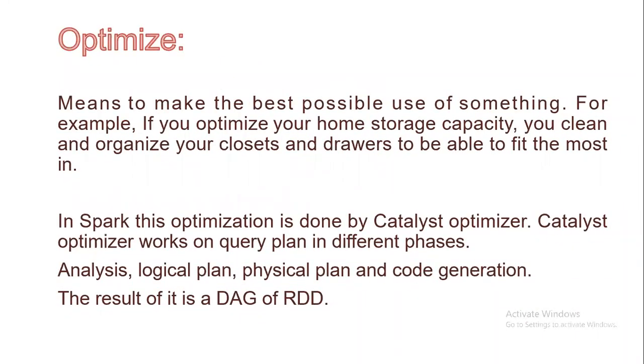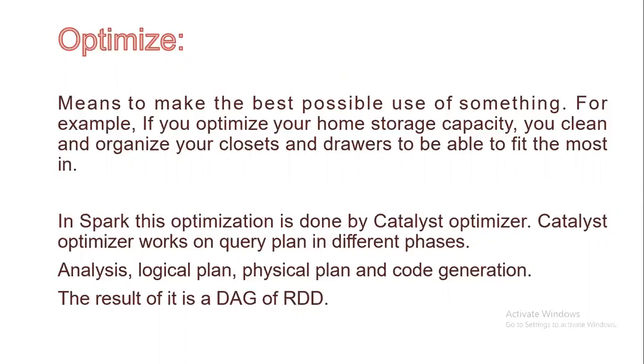What is the meaning of optimize? Optimize means to make the best possible use of something. For example, if you optimize your home storage capacity, you clean and organize your closets and drawers to fit the most in. In Spark also, this optimization is done by the Catalyst optimizer.